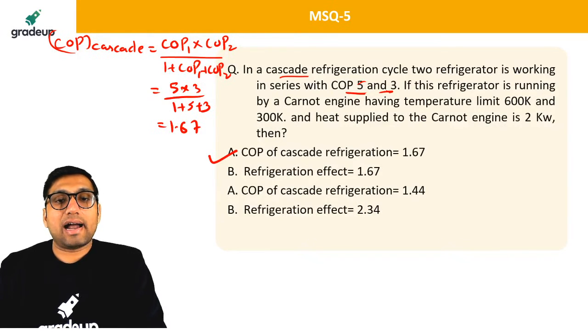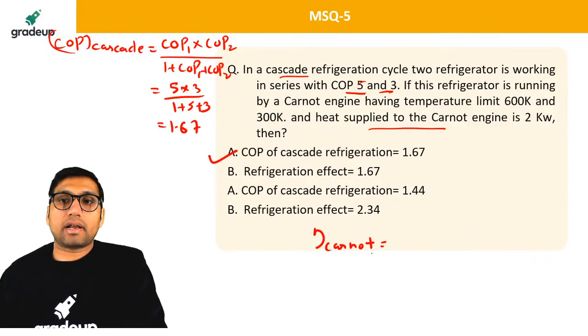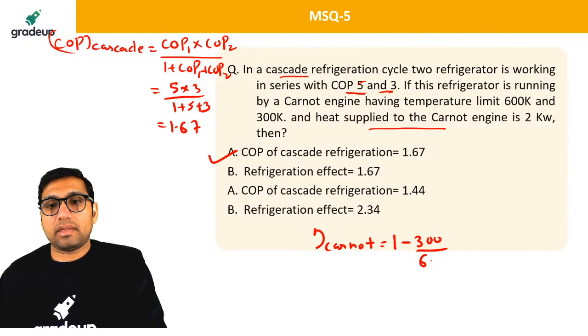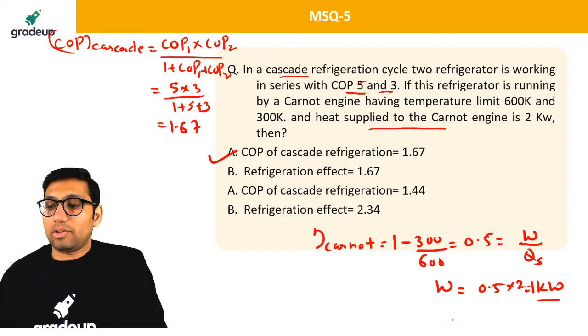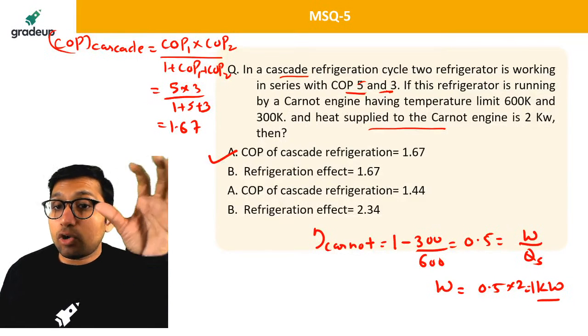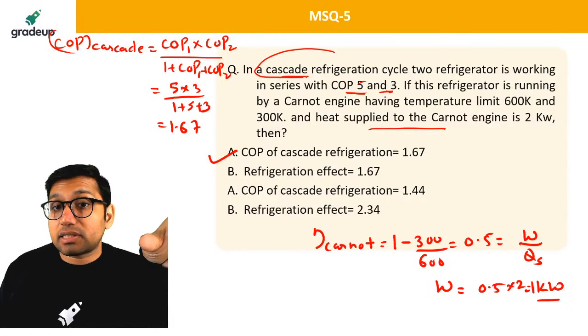Now we are having a Carnot engine. The heat supplied is given. As you know, efficiency of the Carnot engine will be equal to 1 minus 300 by 600. Efficiency will be 0.5, and that will be equal to work done by heat supplied. So work of the Carnot engine will be equal to 0.5 into 2, which is 1 kilowatt. Now this 1 kilowatt work will be given to the cascade refrigeration cycle.